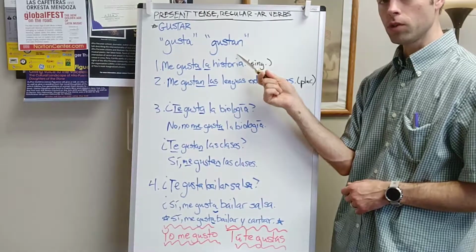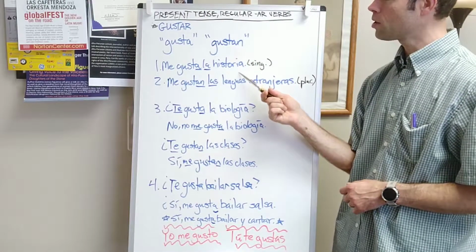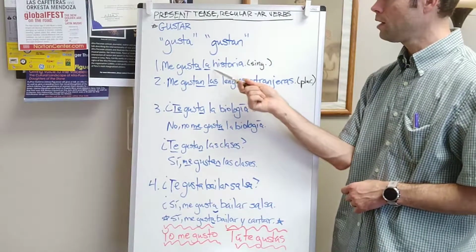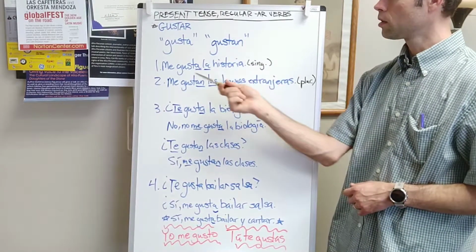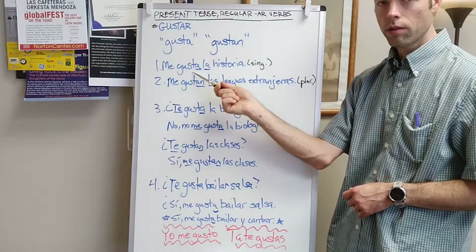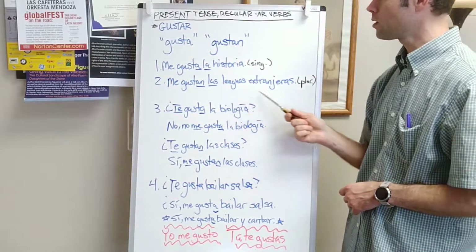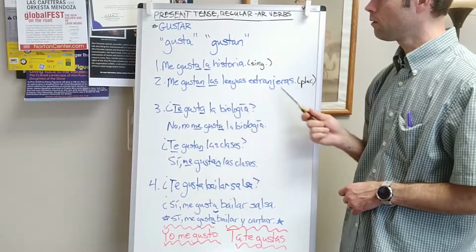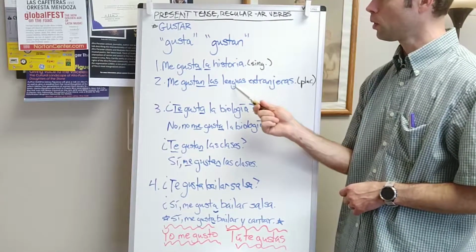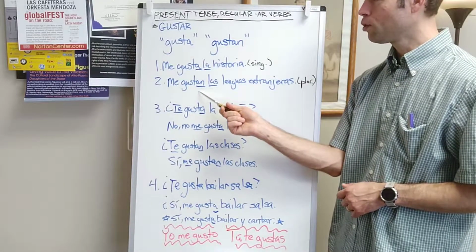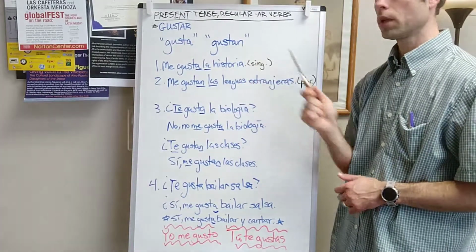Here are some examples using each of those. Me gusta la historia. I like history. La historia is singular, so we'll use the singular third person, gusta. Here, me gustan las lenguas extranjeras. I like foreign languages. This is a plural noun, as you can see with las. So we use gustan, the plural form of the third person.